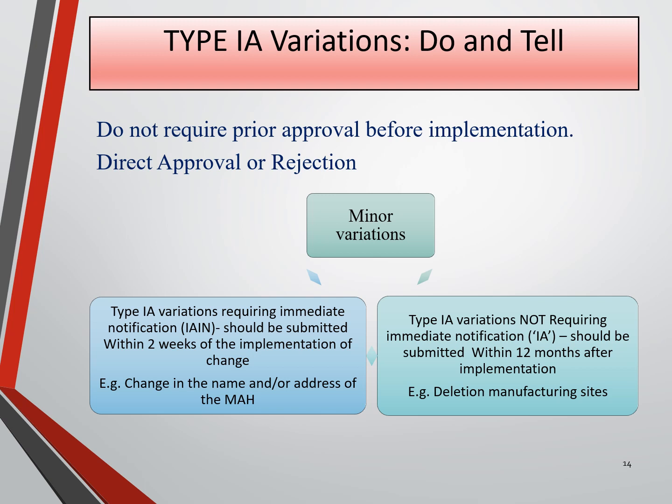Type 1A examples are deleting manufacturing sites such as API, FDF, batch release, etc. when mentioned in the dossier. Minor adjustment of the quality composition of finished product with respect to the excipients. Addition, deletion or replacement of a component of flavoring agents, also known as coloring agents. These are the examples of type 1A, that is do and tell.